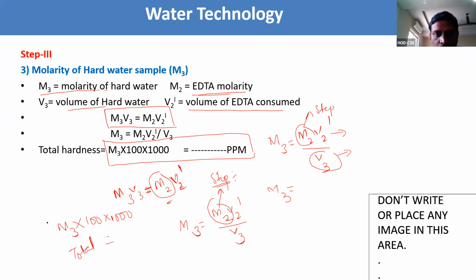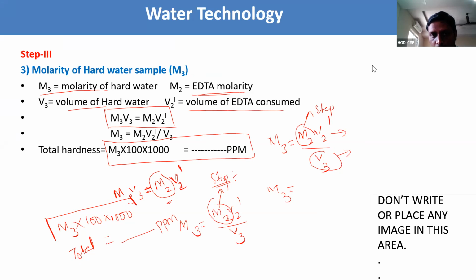Whatever you get is the total hardness in ppm. Total hardness is equal to M3 into 100 into 1000, the formula to calculate total hardness in ppm.